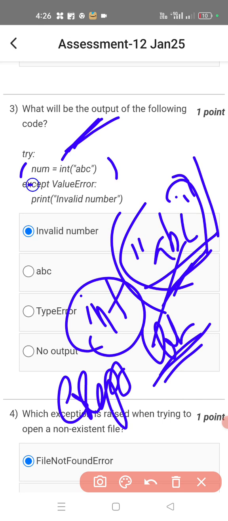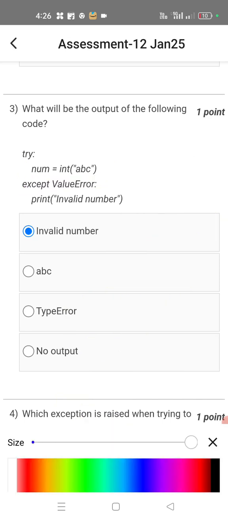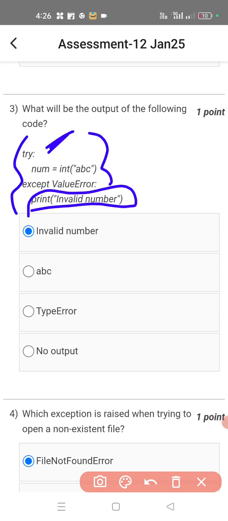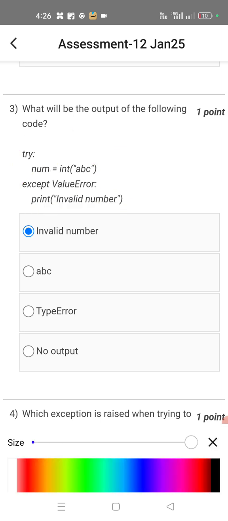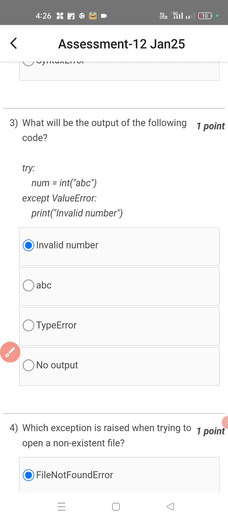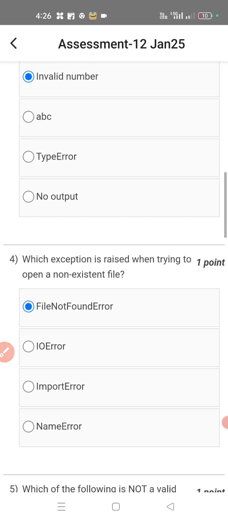So that error is handled because of this line. Hence what is going to print is these two, that is the except block. After try, the rest is ignored, and it prints the answer as invalid number, because print invalid number is in the double quotes.